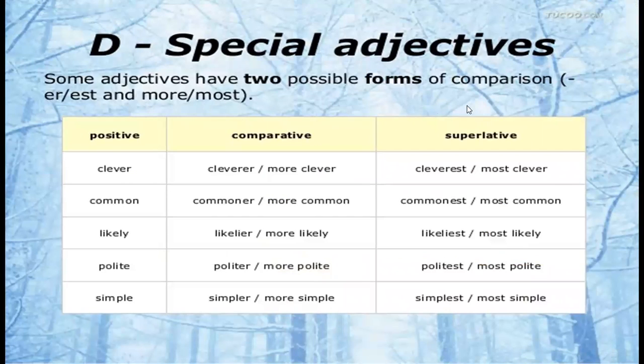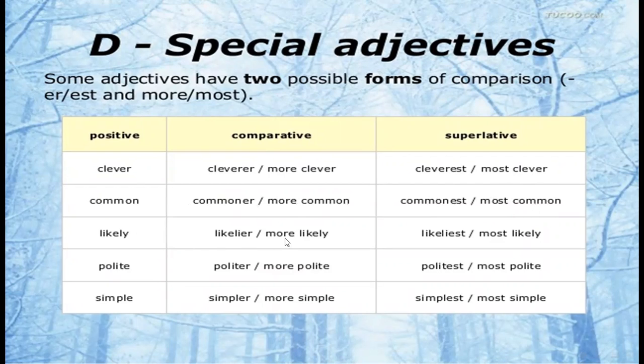Next is special adjectives. Some adjectives have two possible forms of comparison: ER, EST, and more and most. Like positive, clever; comparative, cleverer, more clever. Superlative, cleverest, most clever. Common, commoner, more common. Commonest, most common.